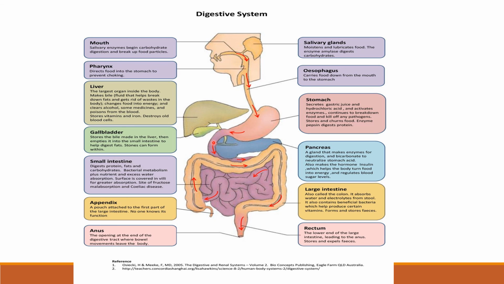And bile will help in the emulsification of fat. Emulsification of fat means it will break the fat globules into small pieces, to increase the surface area. Now why does the surface area have to be increased? Because enzymes can act on the food, and it is digested very efficiently by the enzymes. Clear? Now the food will come down to the small intestine.